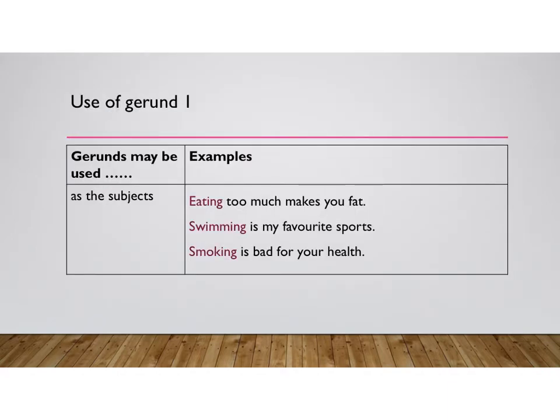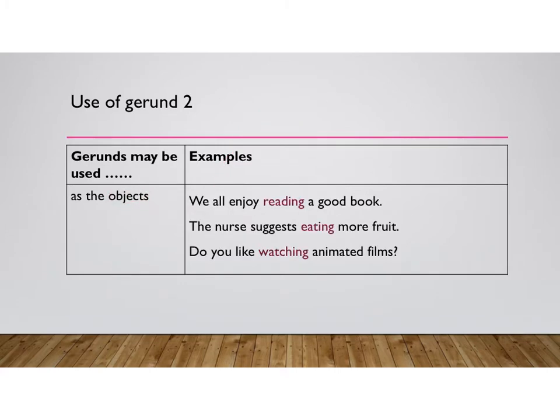There are different usages of gerund. The first usage of gerund is to replace the subject of the sentence, which means we put a gerund in front of the main verb. Let's look at the examples. Eating too much makes you fat. Swimming is my favorite sport. Smoking is bad for your health. From these examples, you will find that gerund is a verbal noun, which means a form of the verb used as a noun. We cannot only use gerunds as the subjects, we can also use gerunds as the objects.